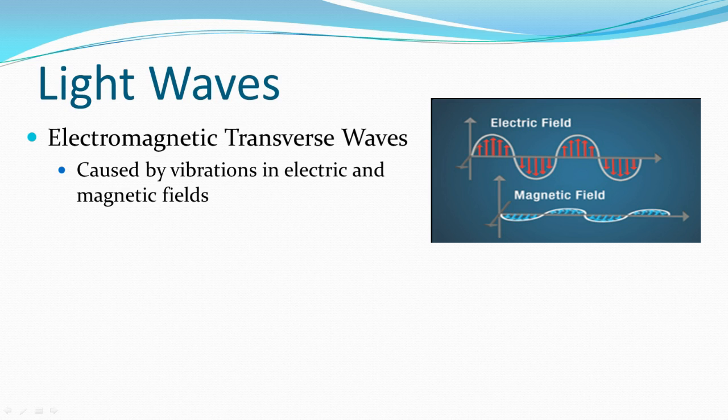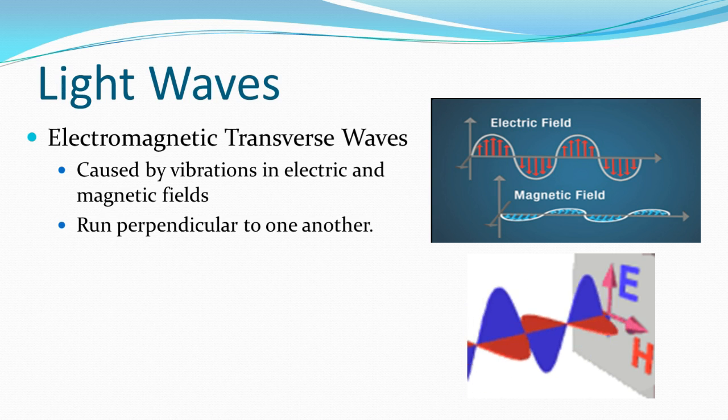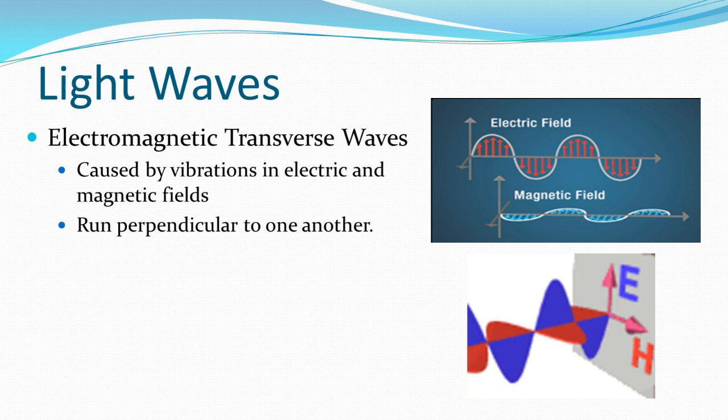the same time. As we continue to explore physics, we'll see that electrical fields and magnetic fields continue to share this special bond and connection. These two fields run perpendicular to one another, creating a light wave composed of both an electrical field and a magnetic field wave. This is where we get the term electromagnetic wave.